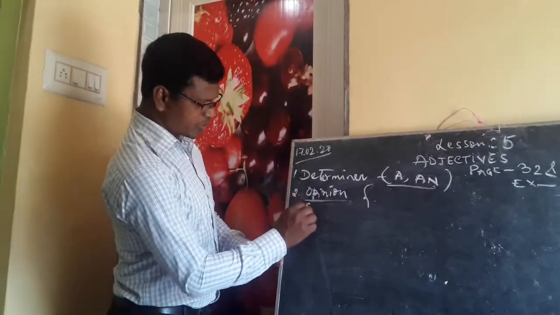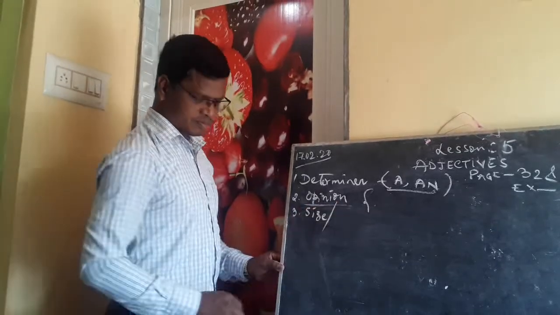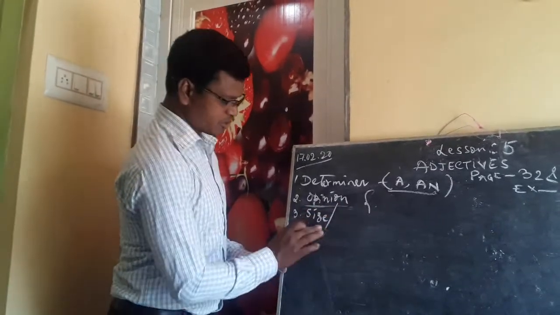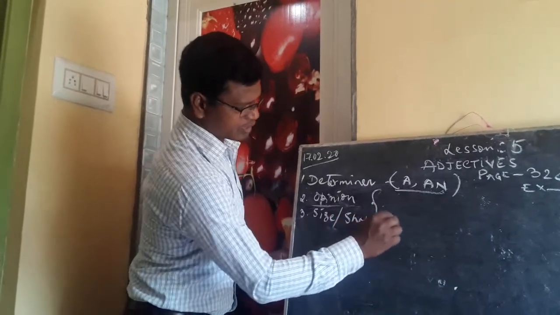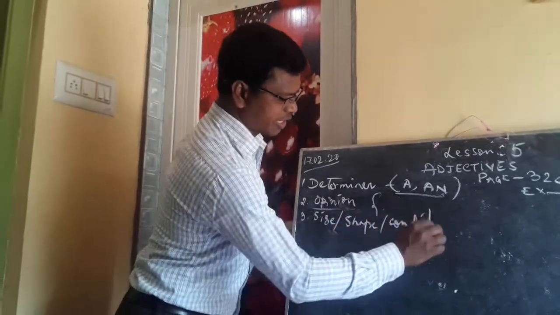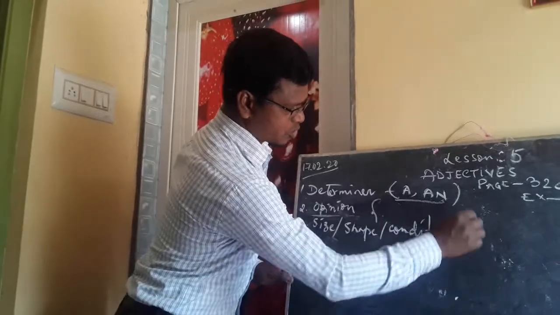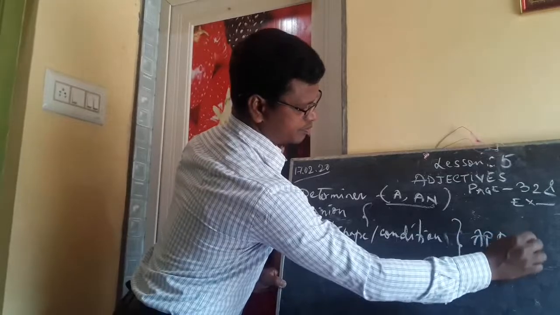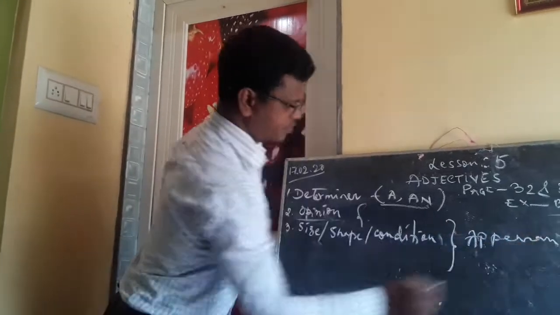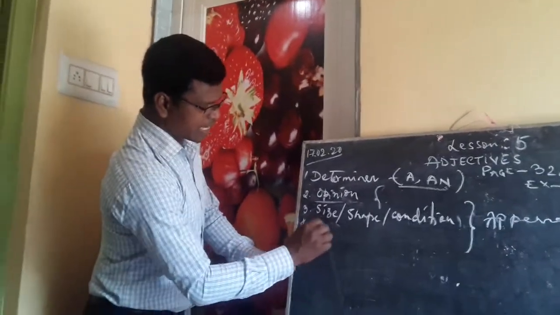Then I have written, you remember, size, the other day. Size, then shape, then condition, all these things were written there. So all these are part of appearance. Next, age.